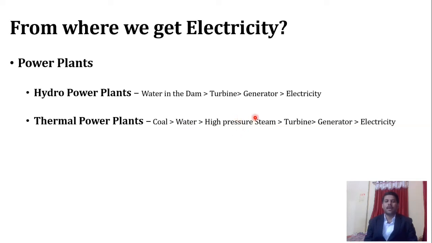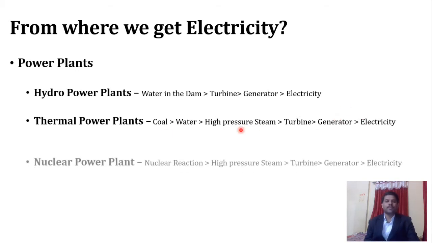Now that high pressure steam is given to the turbine, and the turbine converts that pressure energy into mechanical energy. That mechanical energy from the turbine is given to the generator, so that we get electricity as output.